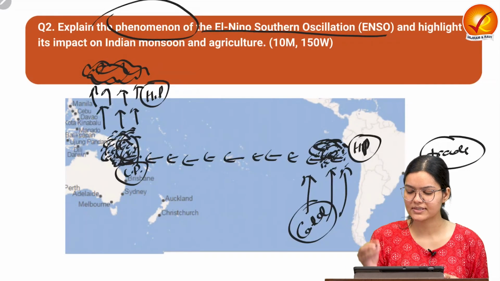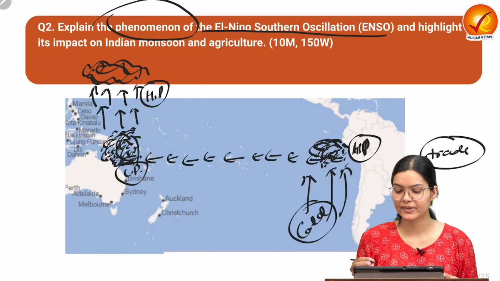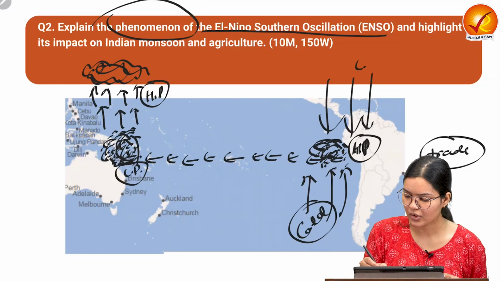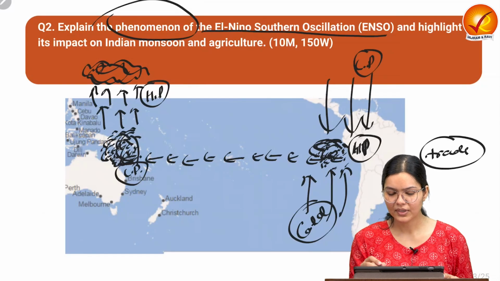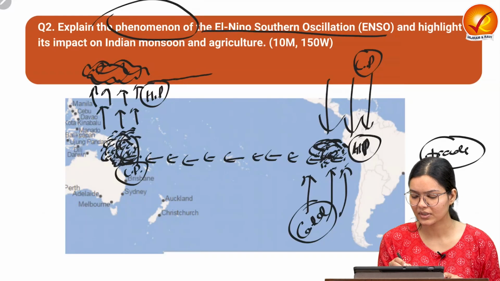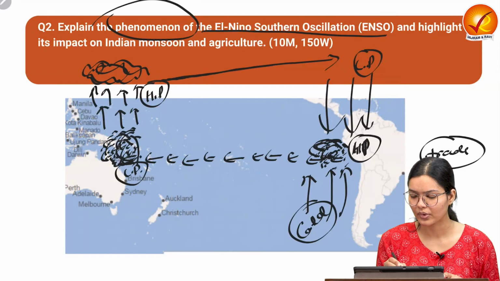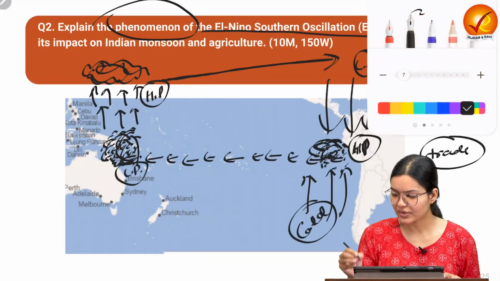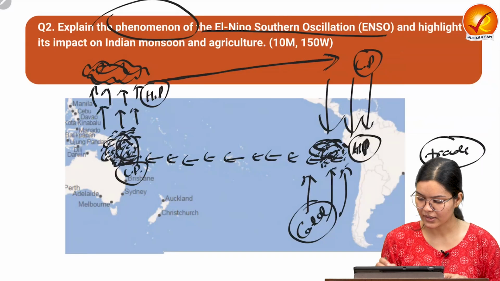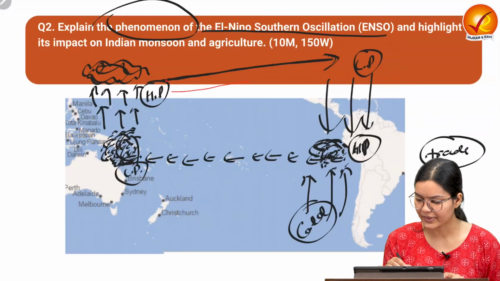Because of the presence of the high pressure, the upper air will try to sink, which is creating a low pressure zone here. Up here we have seen the high pressure is already there, so the air will move from high pressure to low pressure area. So we can see a different kind of cell formation here, where the air is flowing from high pressure to low pressure.